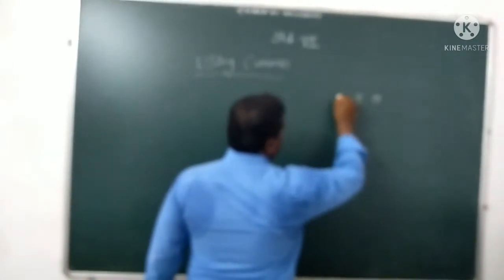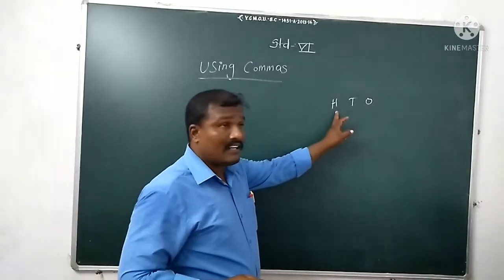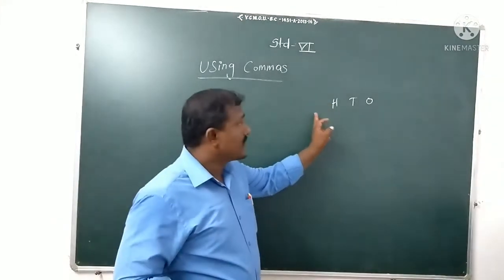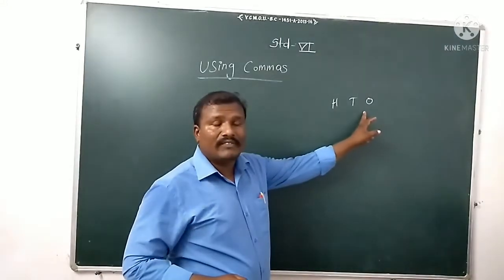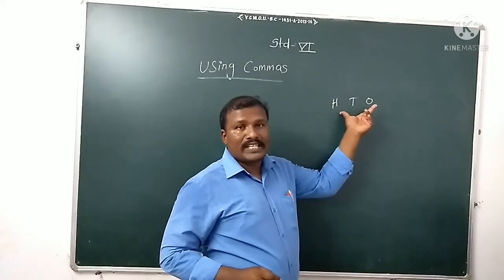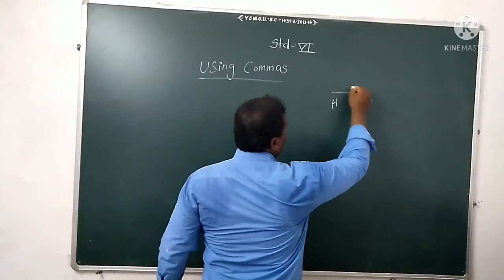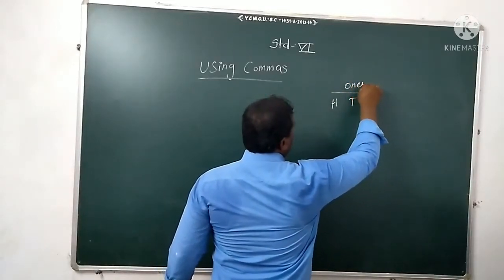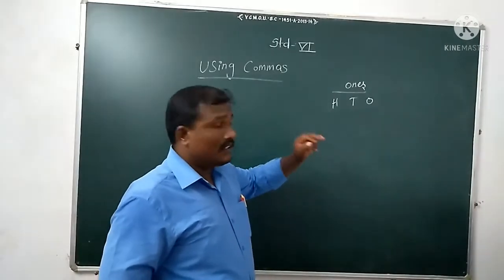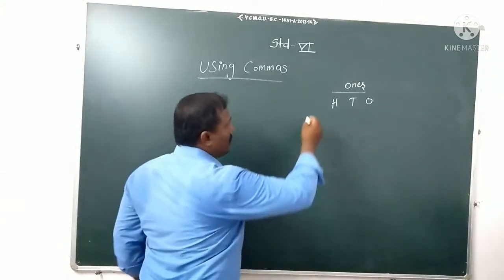Ones, tens, hundreds, ones, tens, hundreds. After the hundreds place, these three digits we can call the ones period, which means we have to put one comma. It's the ones place. Okay. So we have to put a comma after three digits, ones, tens, hundreds; we have to put one comma, meaning one period.